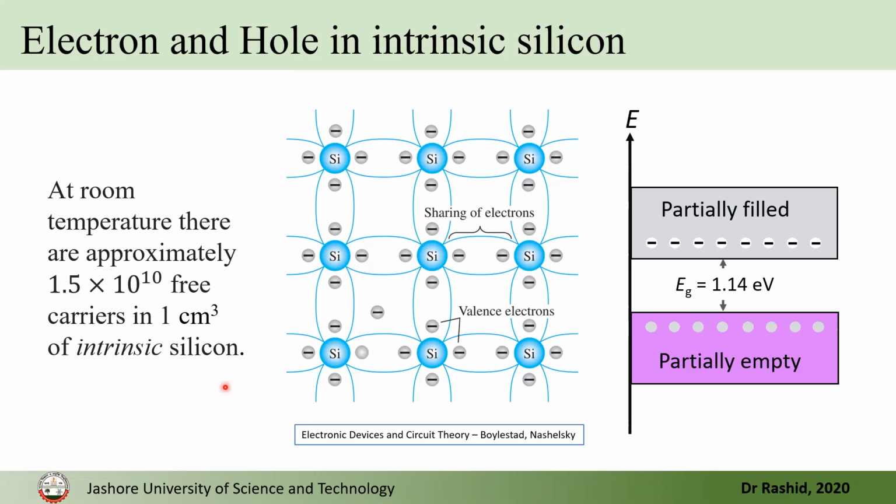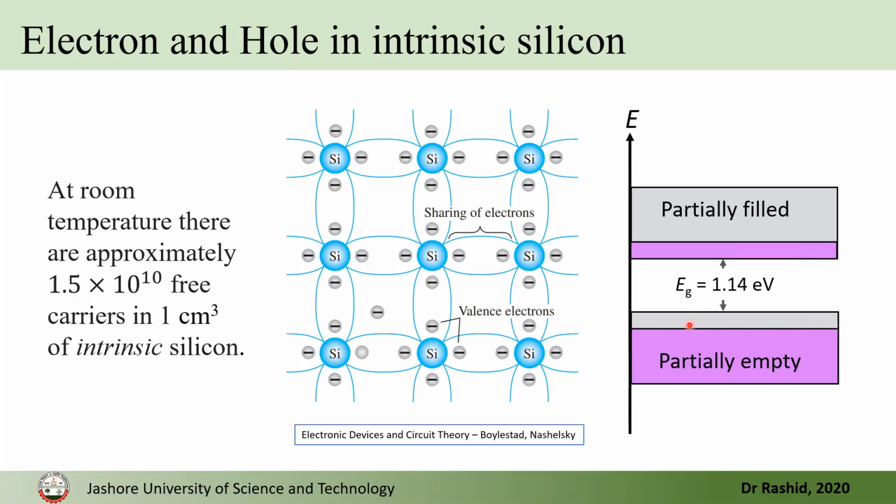And at room temperature, there will be 15 billion free electrons in an intrinsic semiconductor of size 1 centimeter cube. So this is huge. Now here I have shown only a few, but since this number is huge compared to what we can show here, we actually show it like this.